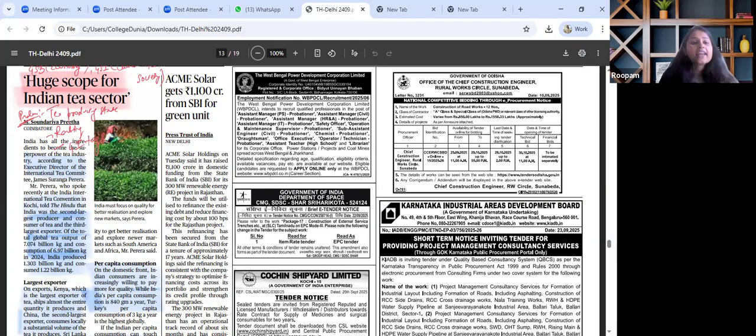Afterwards, India's rank in production and at the same time exports can also be read and revised. The GI tag of tea, for example, the Assam and Darjeeling regions, and Nilgiris also produces a lot of tea. So which regions have been given a GI tag with regard to it. From the mains perspective, doubling farmer income, agri exports, value addition of raw materials, and for essay, this can also be quoted. In this manner, this particular article is to be seen in today's paper.